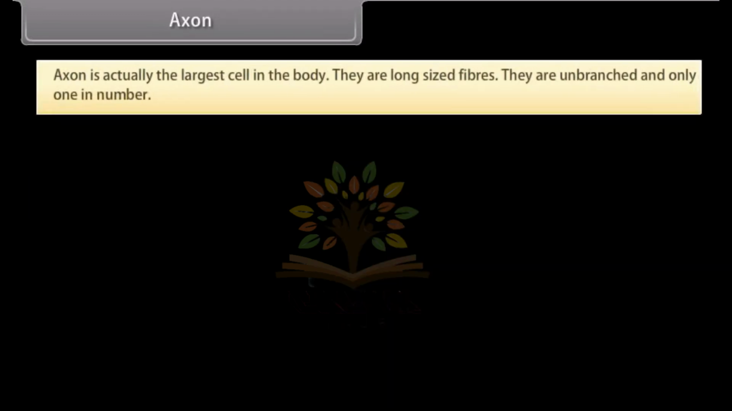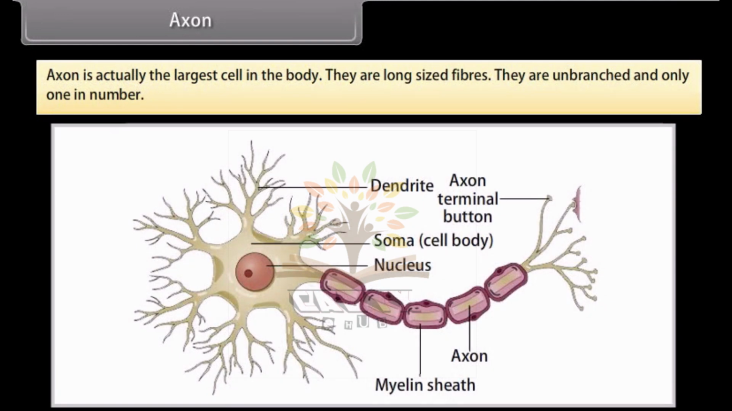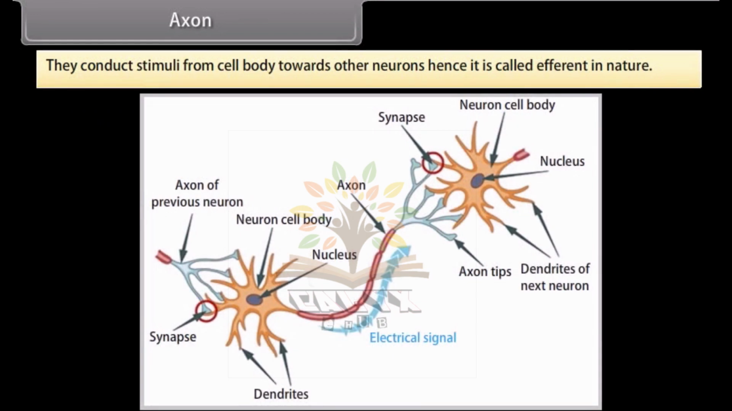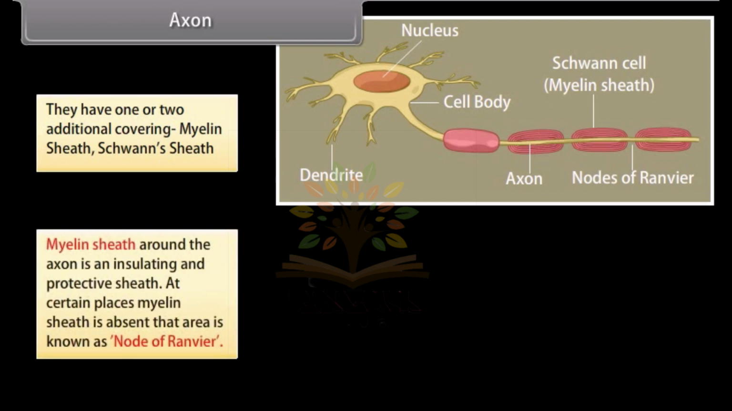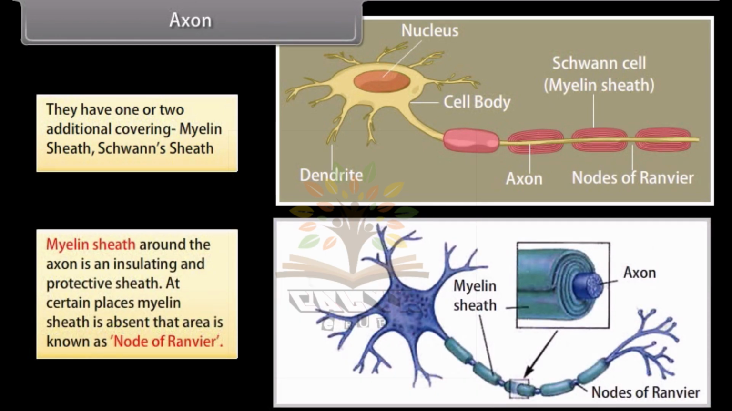Axon. Axon is actually the largest cell in the body. They are long-sized fibers. They are unbranched and only one in number. They conduct stimuli from the cell body towards other neurons, hence it is called efferent in nature. They have one or two additional coverings: myelin sheath and Schwann's sheath. Myelin sheath around the axon is an insulating and protective sheath.